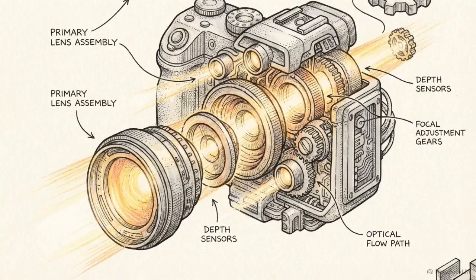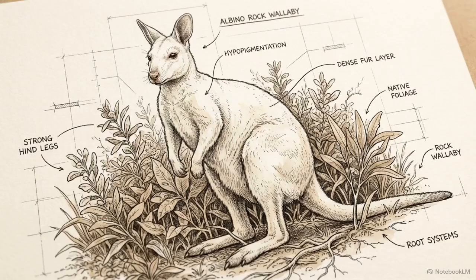This architectural efficiency extends to multimodal capabilities, allowing the model to process more than just text. To test its vision, we provided an image of a rare albino rock wallaby, a species often confused with more common animals.